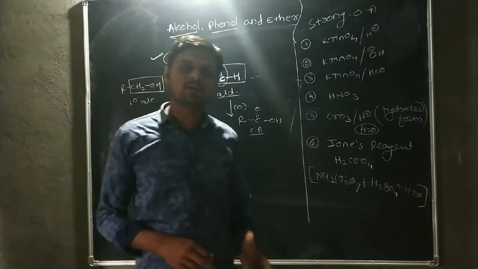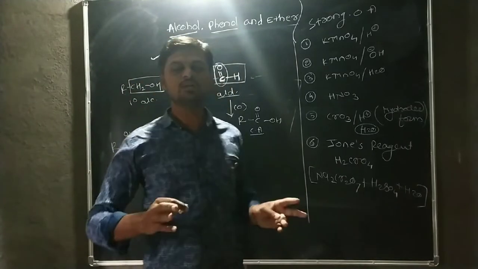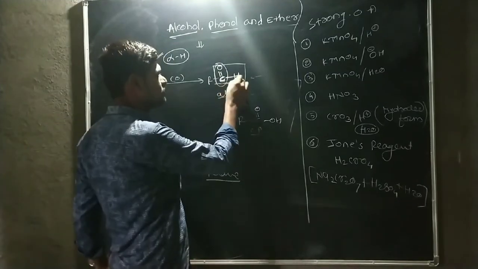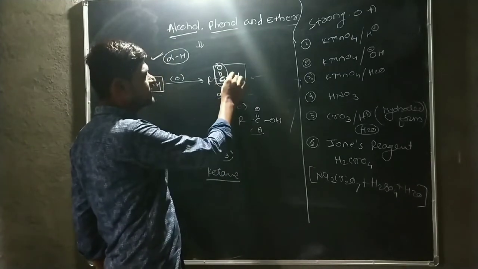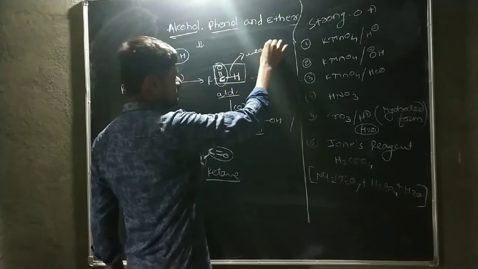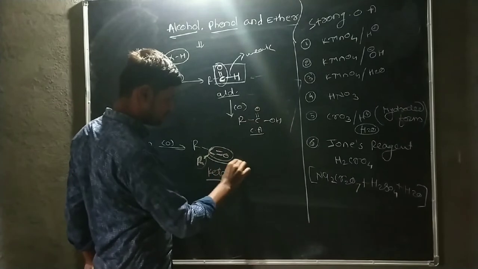Out of the carbon-carbon and carbon-hydrogen bonds, the carbon-hydrogen bond is the weaker bond as compared to the carbon-carbon bond. This is a weak bond and this one is a strong bond.